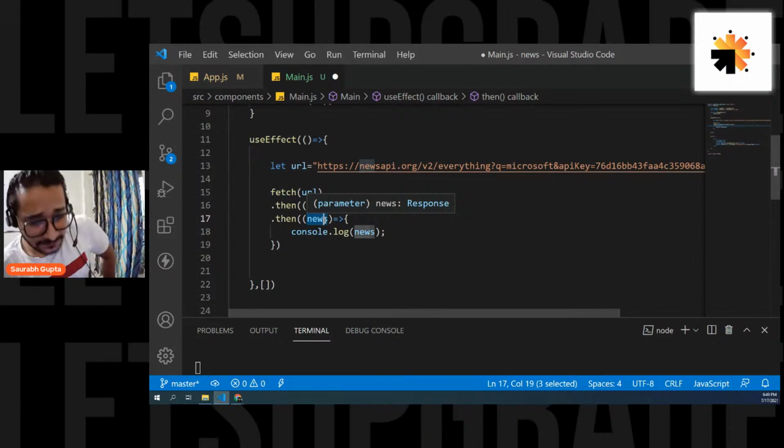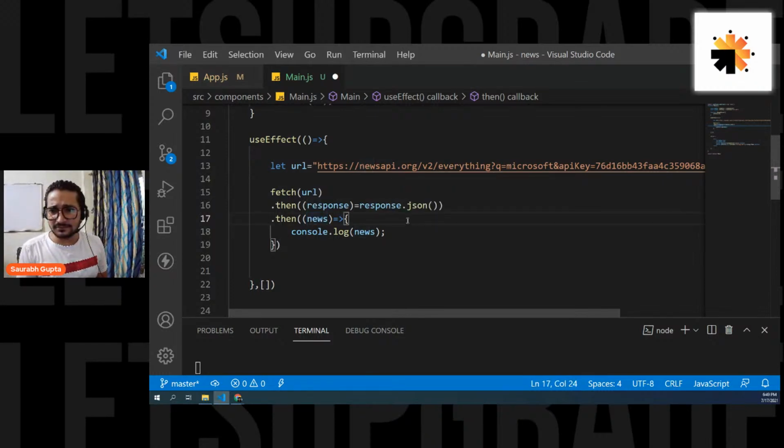Okay, Kunal, where is greater than? Oh, I missed this. Yes, I missed this. So sorry. Arrow function, right? I missed it. Yeah.